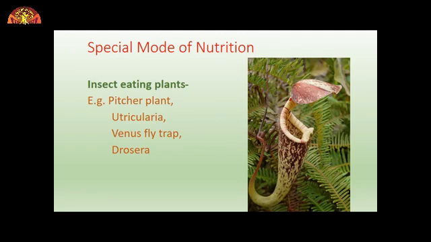They trap the insects. You can see in the picture, the diagram of pitcher plant is given. It has a leaf lamina which is modified to form a pitcher-like structure. The apex of the leaf is modified into a lid which can open and close the mouth of the pitcher. So how does it happen? When an insect lands on the pitcher, the lid closes due to the weight of the insect, and the trapped insect gets entangled in the hair. The insect is digested in the digestive juices secreted in the pitcher, and the plant gets the nitrogen. It absorbs the nitrogen.